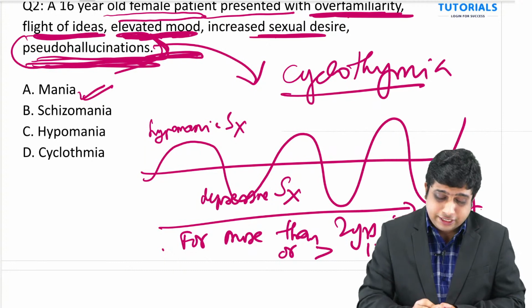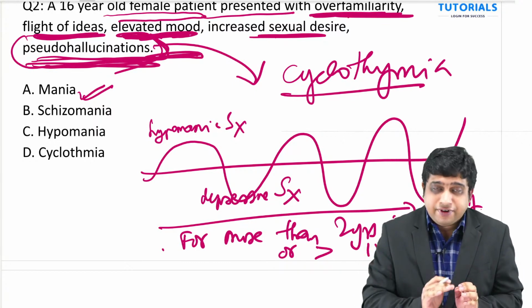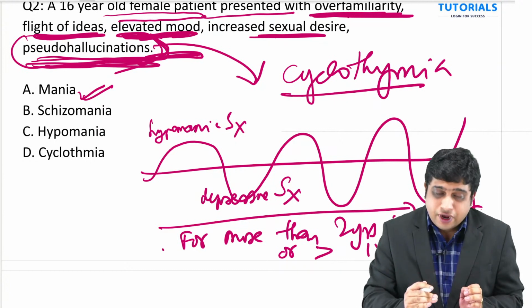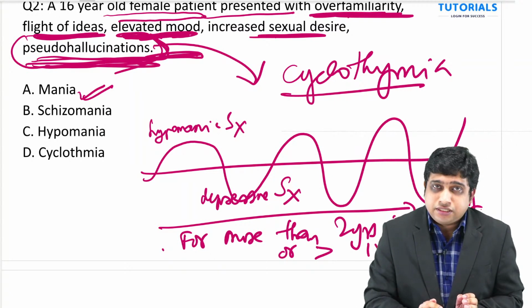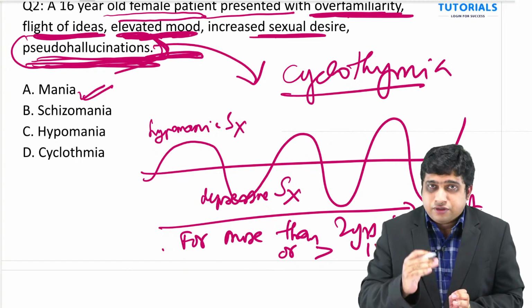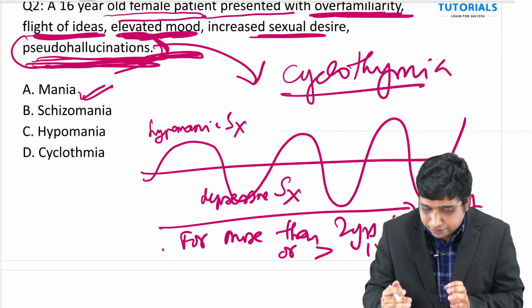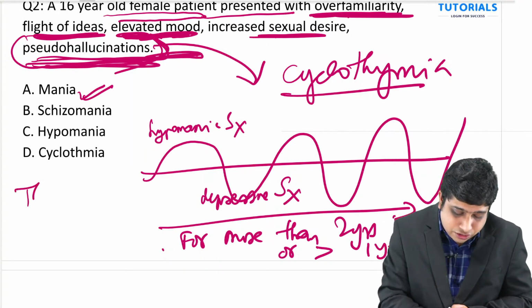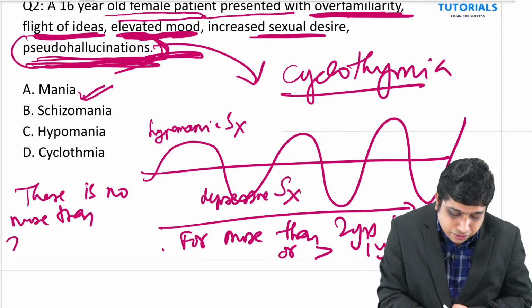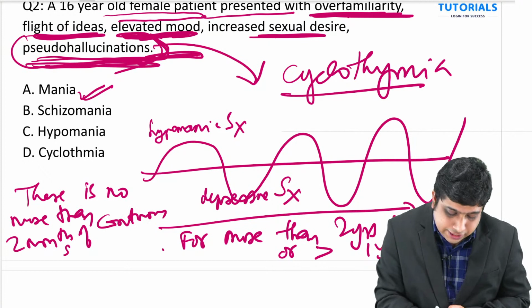So, bipolar disorder. Here, for these 2 years, he will have periods of hypomanic symptoms or sometimes depressive symptoms. For some period, it may be hypomanic symptoms, and after some time, depressive symptoms. And there is no more than 2 months of continuous stable mood.